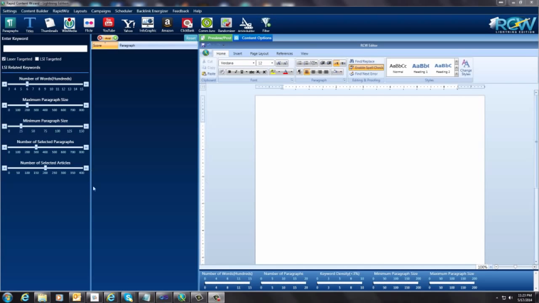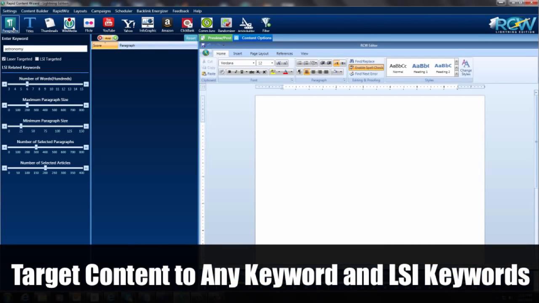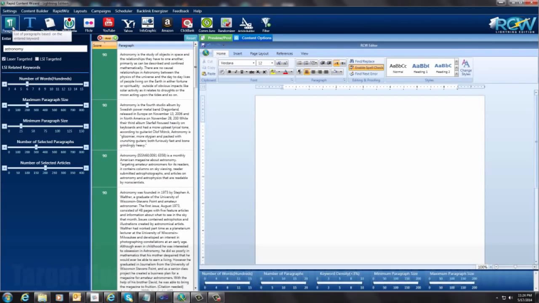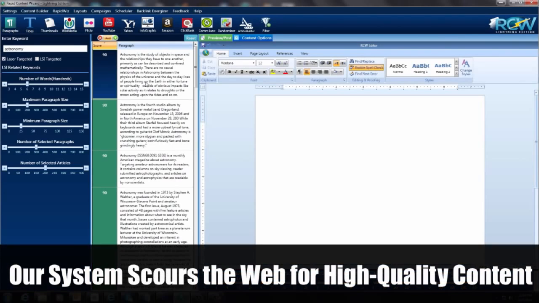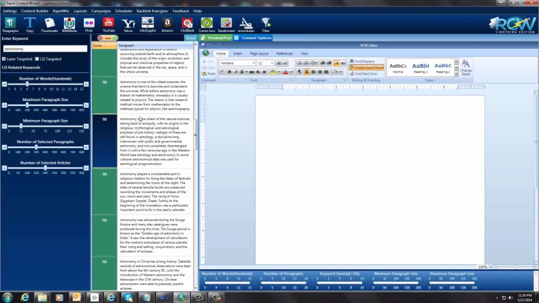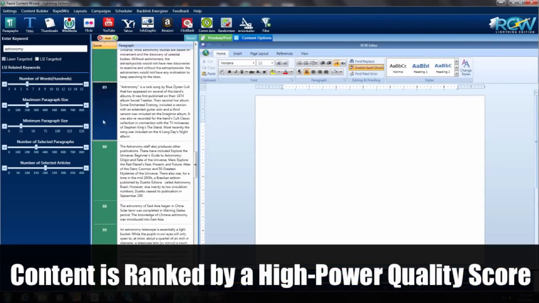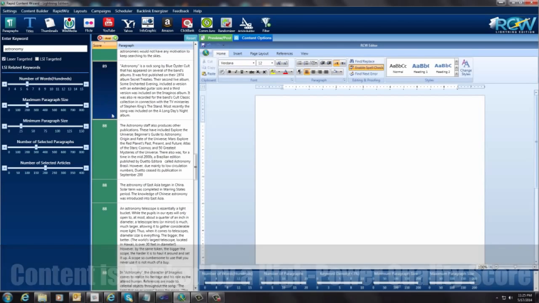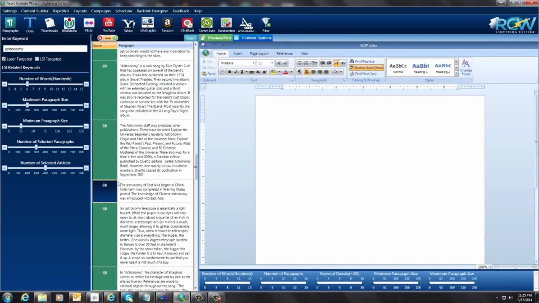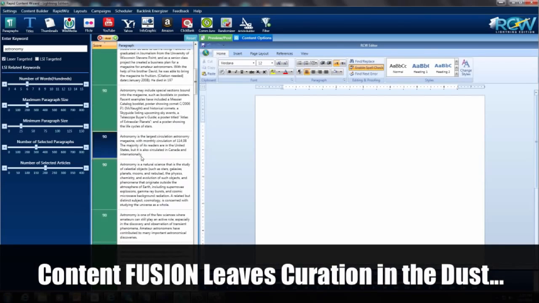So you can see on the screen here, I'm going to put in a keyword. I'm going to use astronomy, and I'm going to click on paragraphs. Now look at this. We have lots and lots of paragraphs here that we can choose from, and they all have a little score beside them. I know a lot of them are in the 90s, but you can see they go down in value. They've all been scored, and all the most relevant articles are put on top,